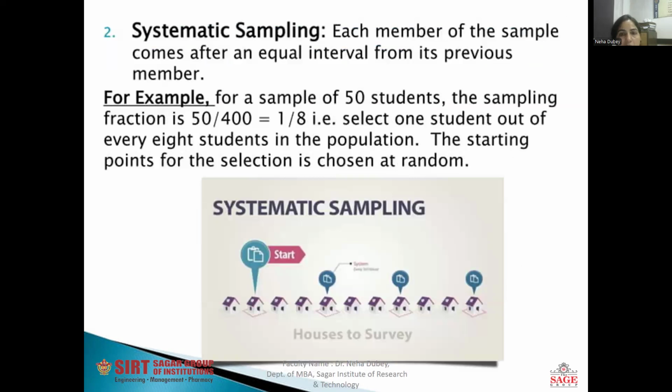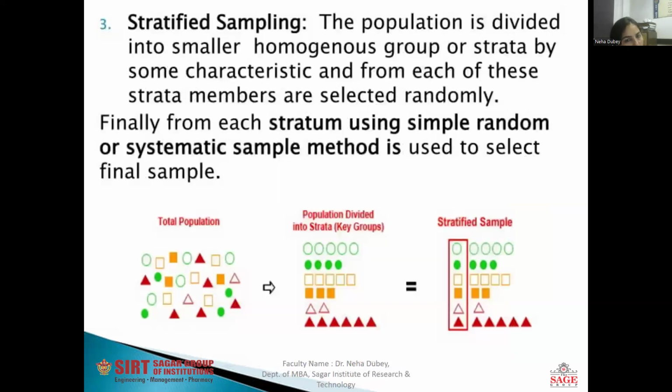In systematic sampling, we fix a proper interval, and on that interval basis we select the sample. In this example, 50 students is the sample size, and the whole population is 400. So we can find the fraction: 50 divided by 400 is 1/8. We arrange all the data in a queue, and every eighth student in the population is going to be selected in systematic sampling.